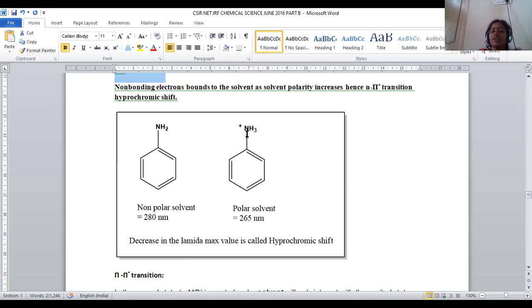So excitation becomes difficult. Excitation requires high energy. If high energy is there, the reciprocal to wavelength will be lowered. That's the reason why, if we are having a polar solvent, non-bonding electrons will disappear. If non-bonding electrons disappear, what happens? The energy requirement for the excitation will be more. So if energy is more, wavelength will be lower. Means the initial value will be lowered.